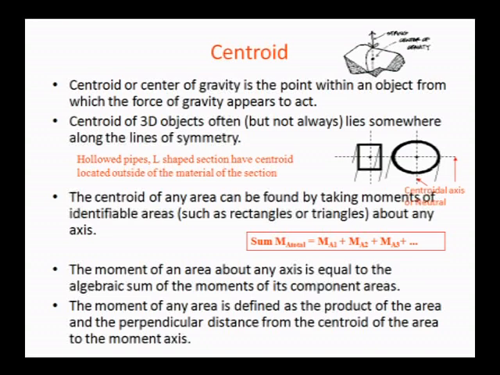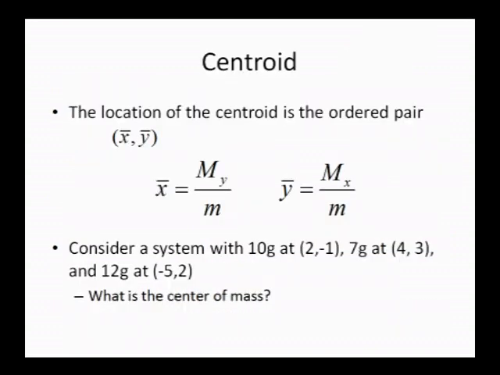For that we calculate the moments of all the sections, and the summation of the moments along each axis gives the centroid. Here we find x bar and y bar. X bar is the ratio of the moments along the y axis to the total mass, and y bar is the moments along the x axis divided by the total mass.